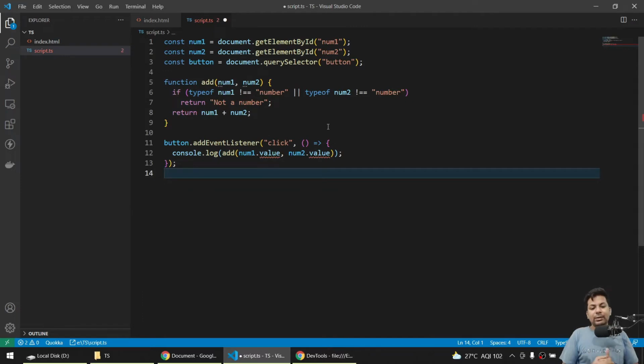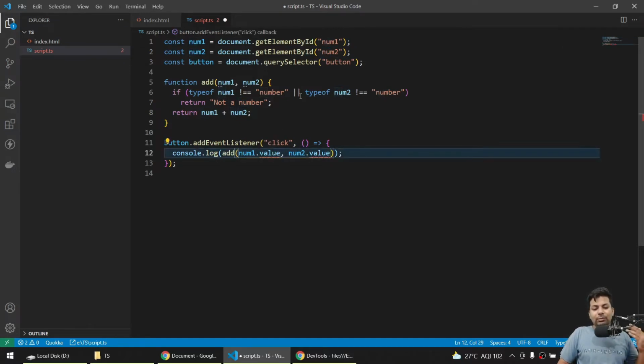You can see we are getting a bunch of errors. So firstly is this error. Let me just come here, it's saying property value does not exist on type HTMLElement. So it's saying you are taking the HTML element and you don't know whether the value will come, are you sure whether the value will come like that?